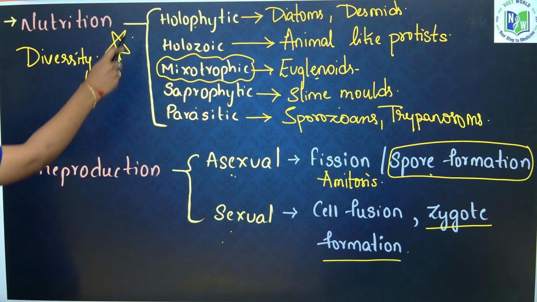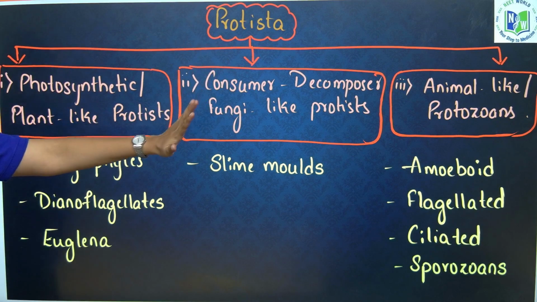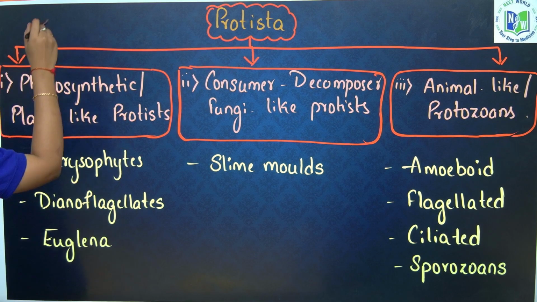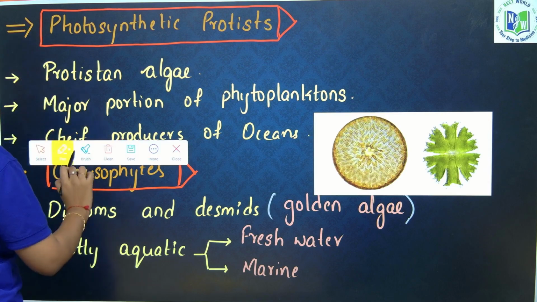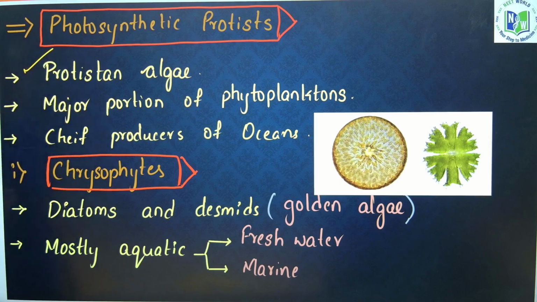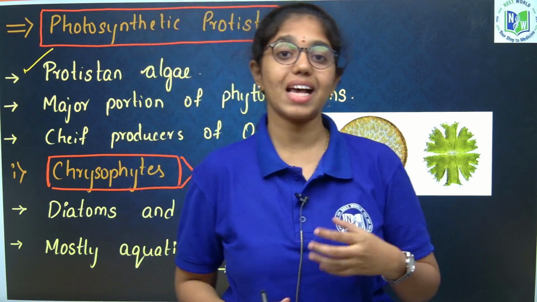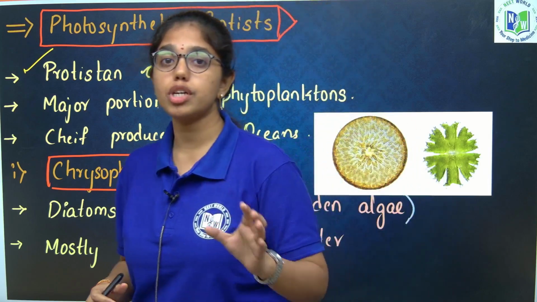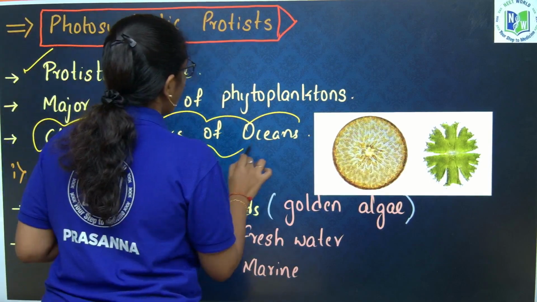Next, the table. We have just discussed plant-like, fungi-like and animal-like protists. If you want to take a screenshot, you can take it. Now the general characteristics of photosynthetic protists, which are also called Protistan algae. These are also called what, beta? Protistan algae, and they form the major portion of phytoplankton. As they are the major portion of the phytoplankton, they are the chief producers of the oceans.